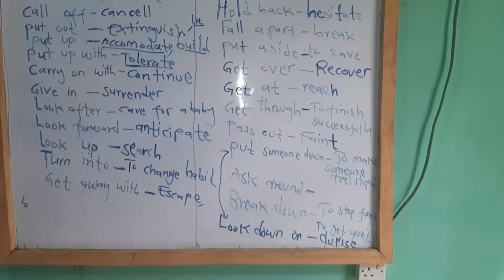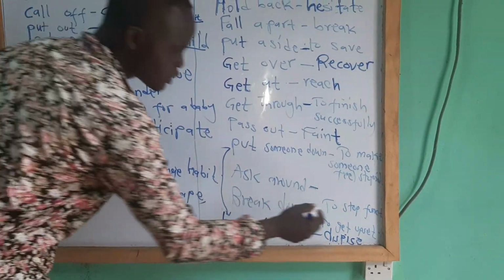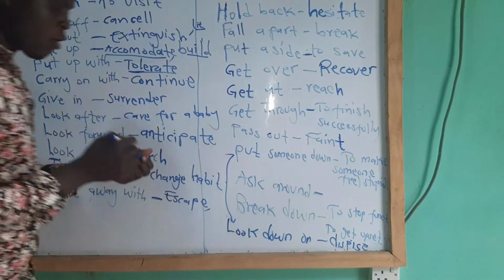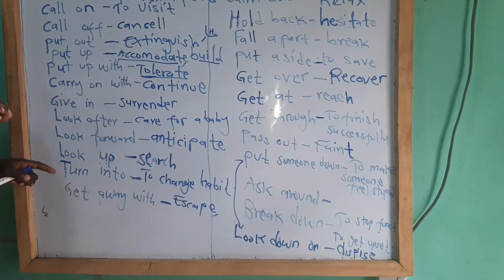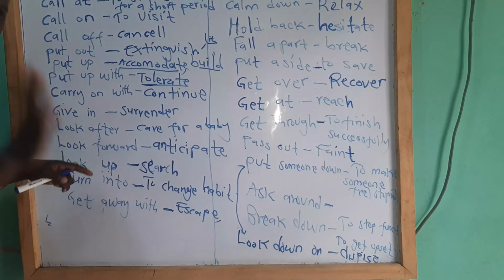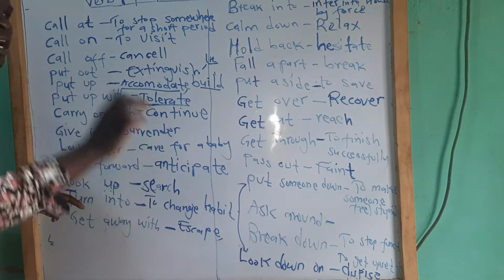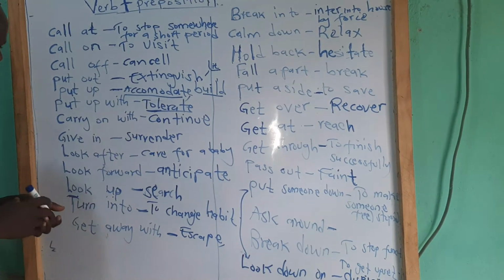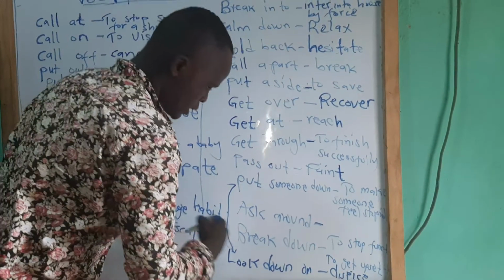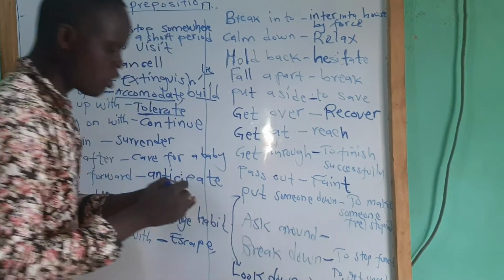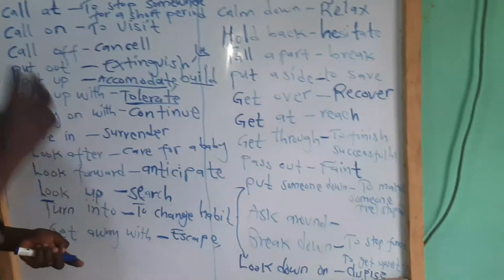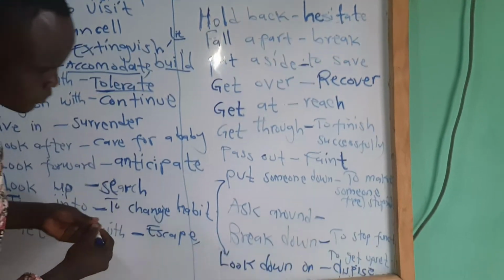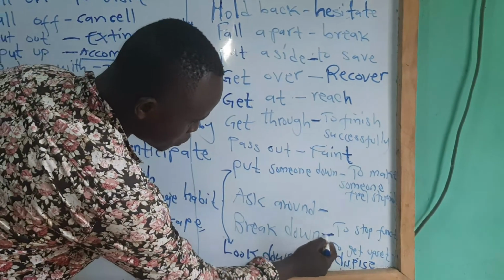Breakdown is to stop functioning. If you say our vehicle broke down, it means that vehicle cannot move, it stopped functioning. Any machine, any engine that broke down cannot continue functioning. Or you start crying. If somebody broke down when he or she had bad news, the person started crying. So breakdown can mean two things.